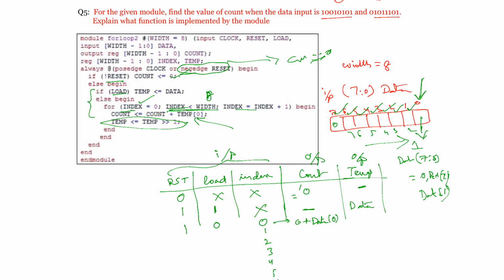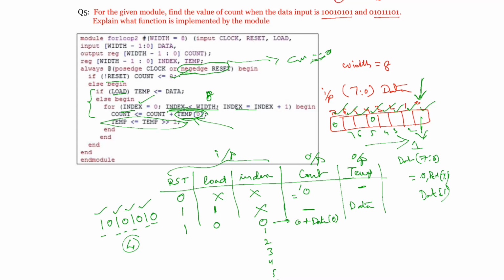Number of ones present in this one. Because this is a register, it may hold either 0 or 1. If it is 0, it doesn't change any sum. So even if you are adding 0, it doesn't make any difference. But if your input is 1 0 1 0 1 0 1 0, after adding all the things, what you are going to get is 4. 4 means the number of ones, because zeros addition doesn't give any importance.